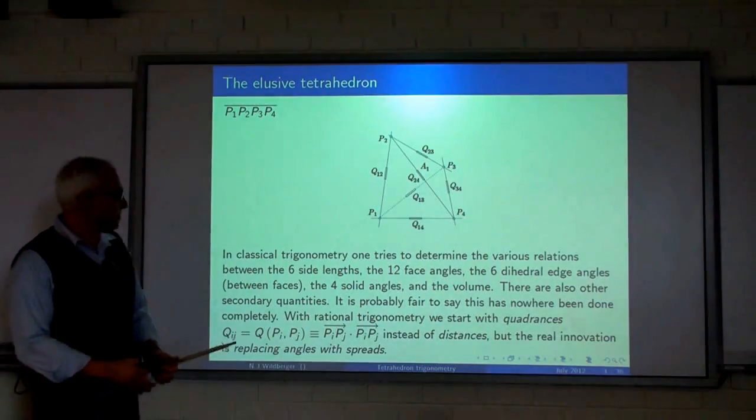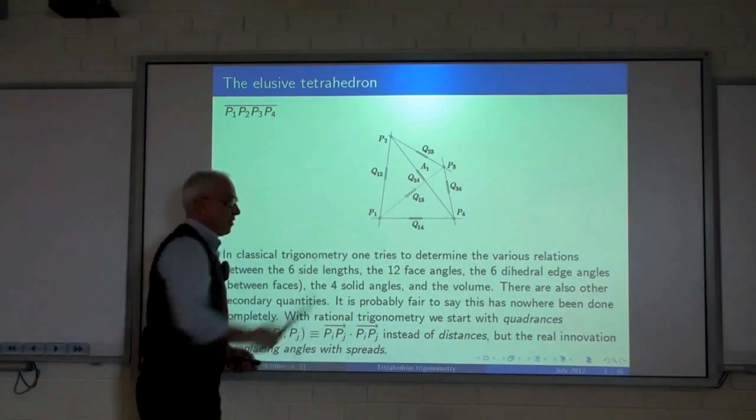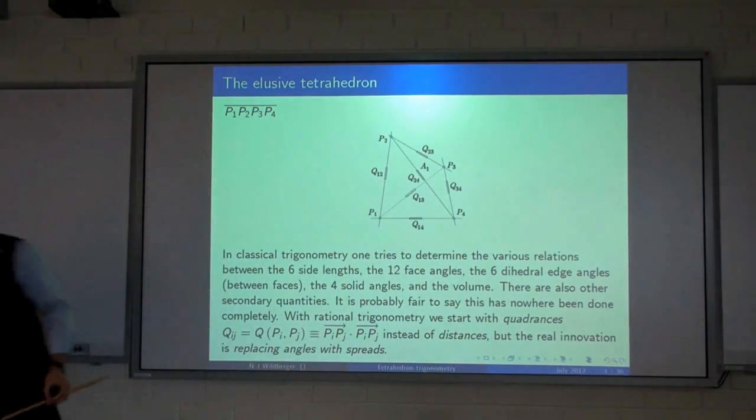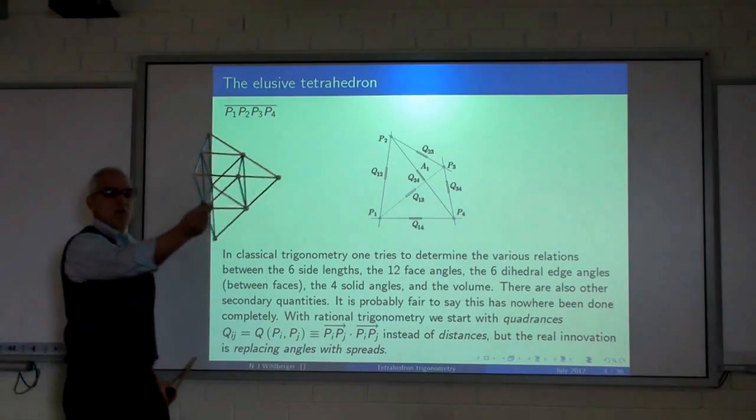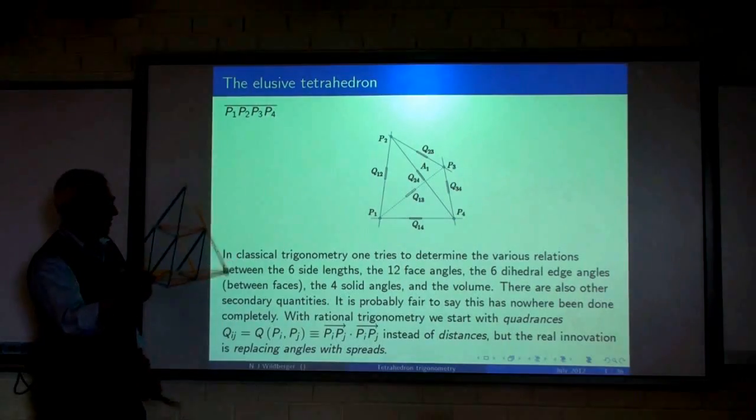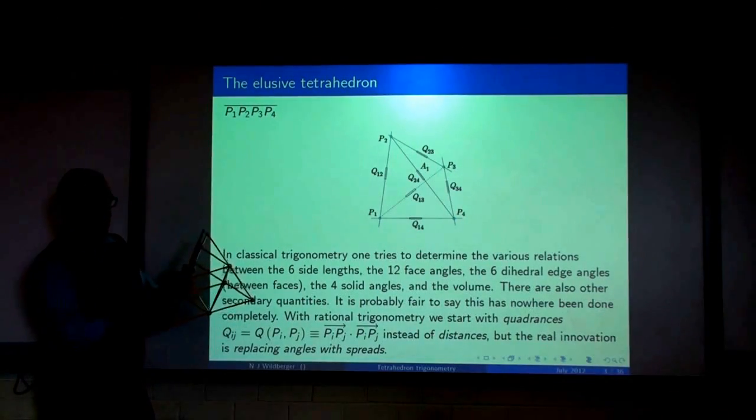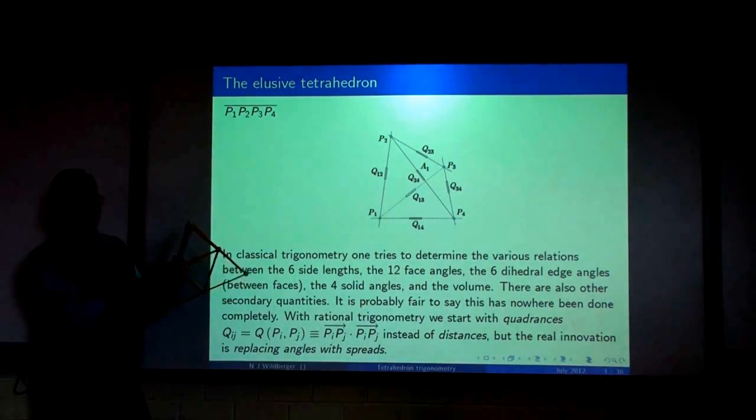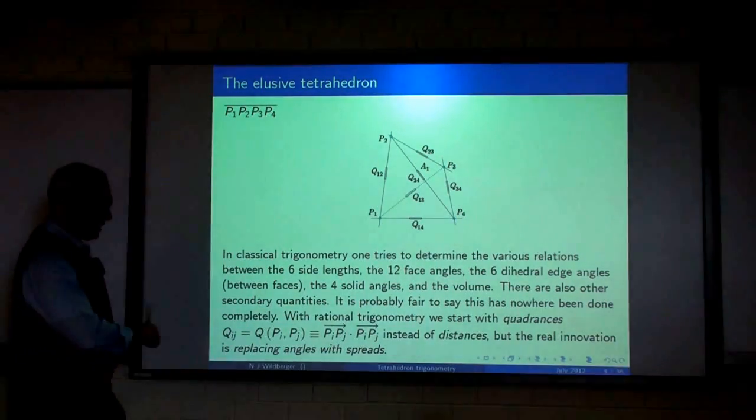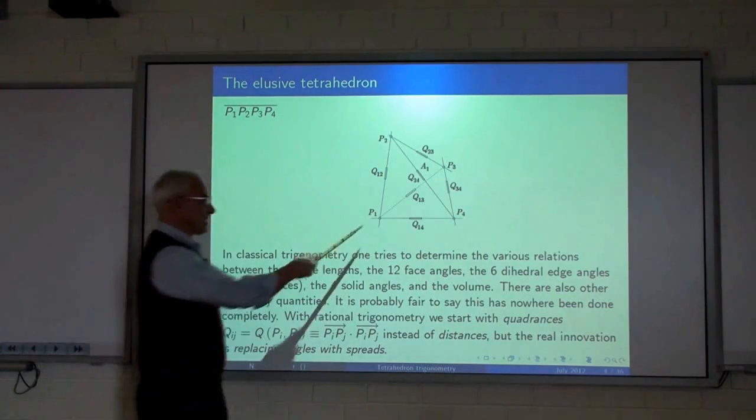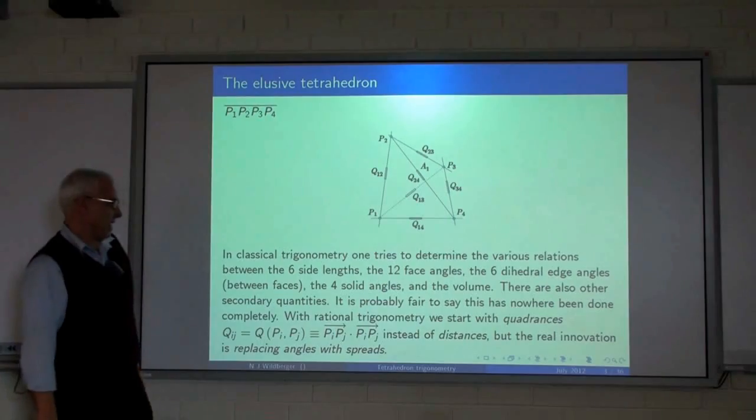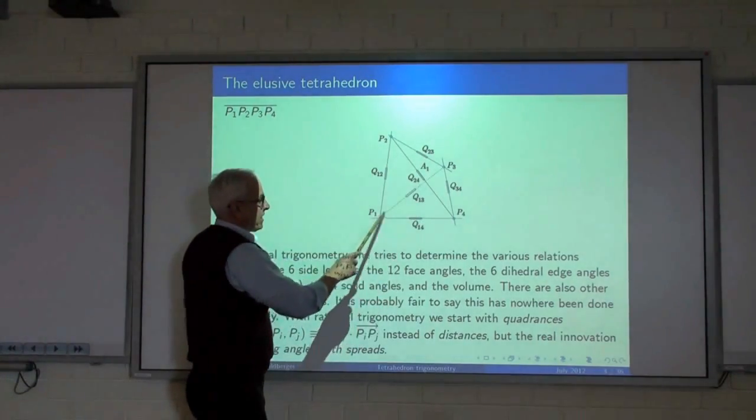Okay, so the basic object that we're working with is a tetrahedron. There's a picture of a tetrahedron, points P1, P2, P3, P4, and there's a more concrete three-dimensional example of it. And prominent for us will be the quadrances of the sides, and I'll explain what that is in a second. Traditionally, however, classical trigonometry deals with the various relations between the 6 side lengths, the 12 face angles. That is, every face is a triangular face, has 3 angles in it.